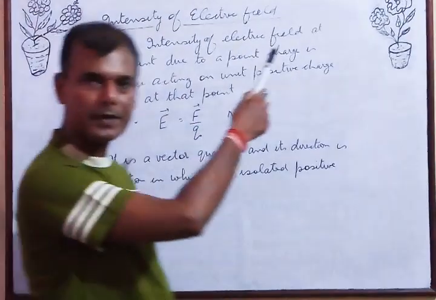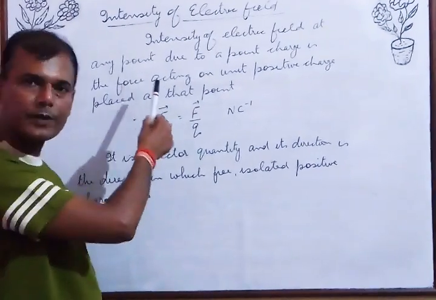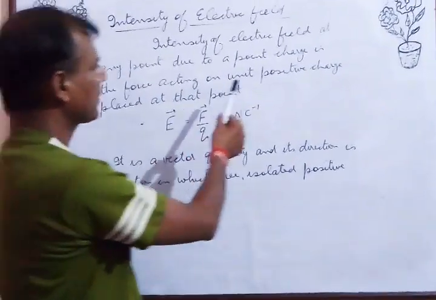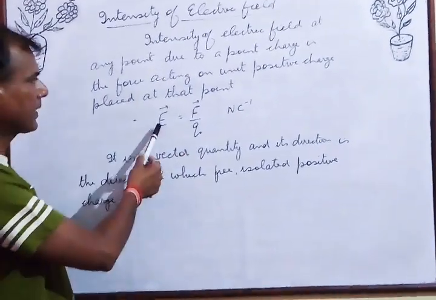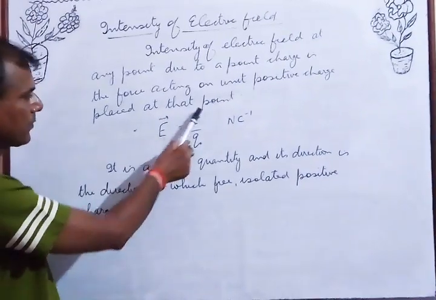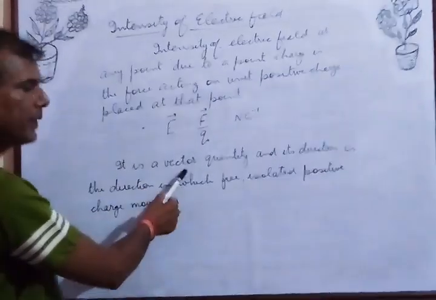Intensity of electric field. Intensity of electric field at any point due to a point charge is the force acting on a unit positive charge placed at that point. Electric field intensity is the force acting on a unit test charge. It is force upon charge. Unit is Newton per Coulomb, and it is a vector quantity.